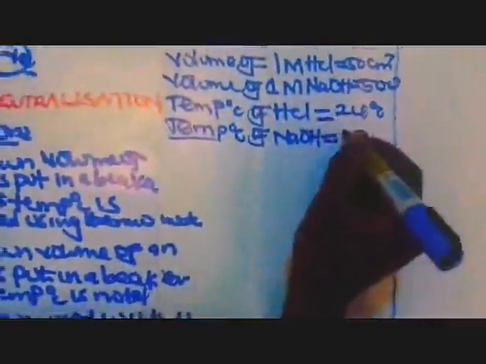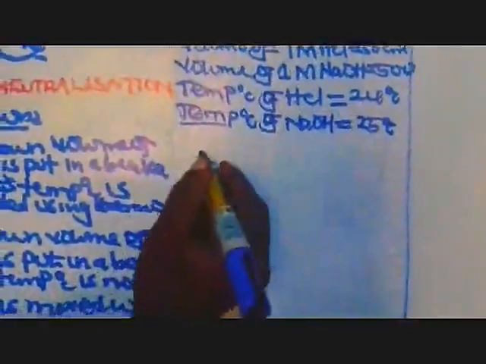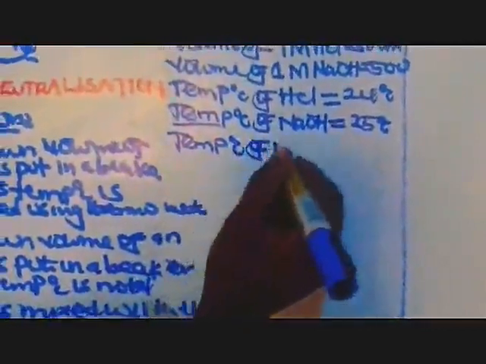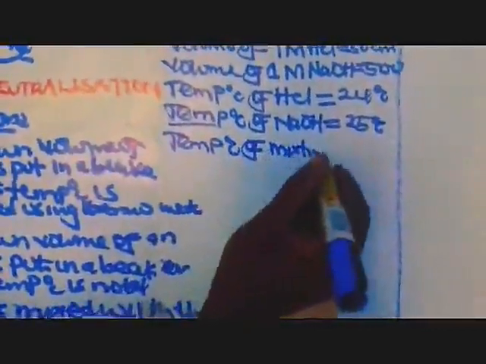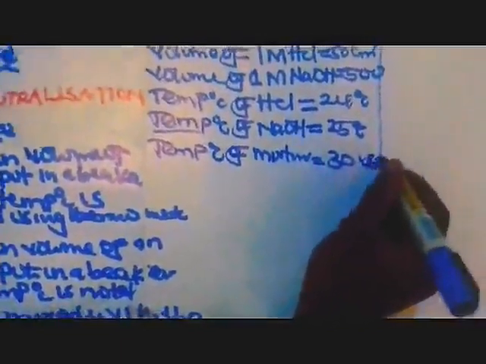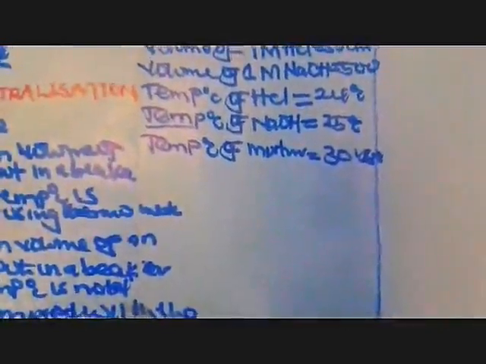Let me give it 25 degrees centigrade. Then now, the temperature of the mixture, which you have recorded lastly. Let us assume the temperature of the mixture, that is the temperature rise, is 30.83 degrees centigrade.